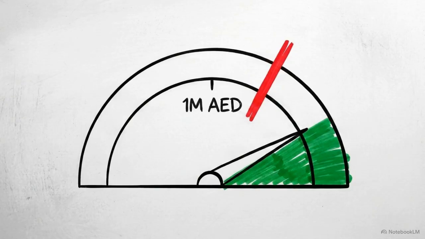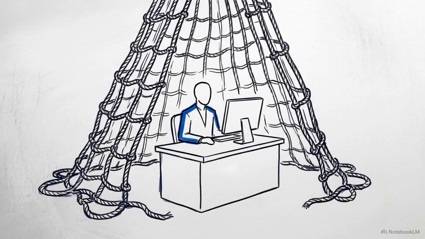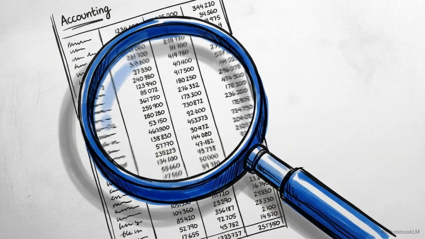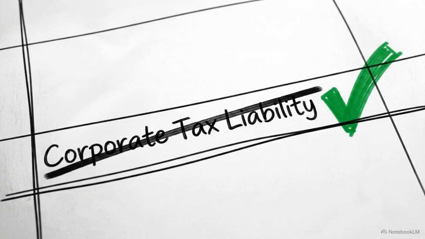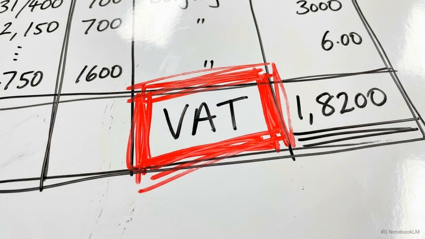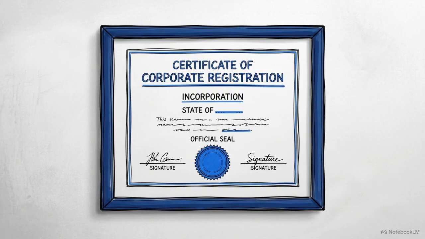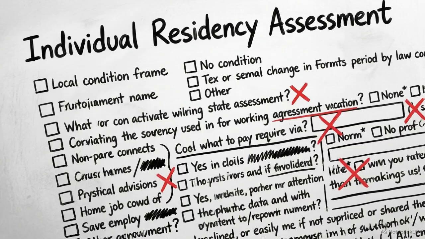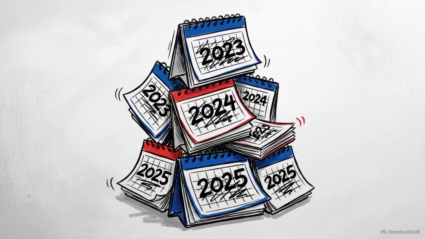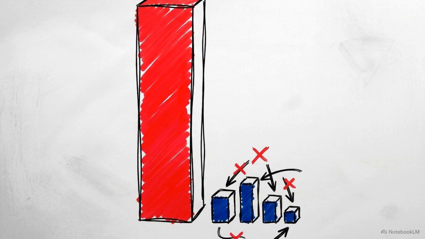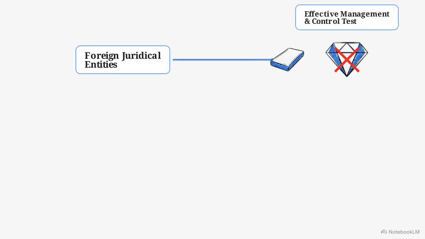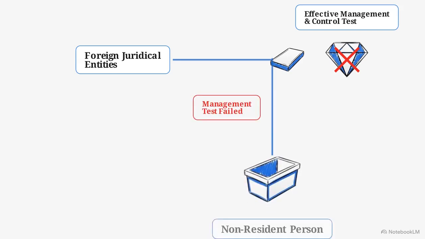If an individual's business activity falls below the 1 million dirham threshold, they stay entirely out of the corporate tax net. Practitioners must still be diligent here. While an individual may avoid corporate tax below the threshold, other compliance obligations like VAT may still require strict monitoring. Unlike the automatic classification of domestic companies, residency status is highly conditional, volatile from year to year, and entirely dependent on revenue volume. This leaves us with the foreign juridical entities that fail both the residency and the management tests. They route into the non-resident person category.